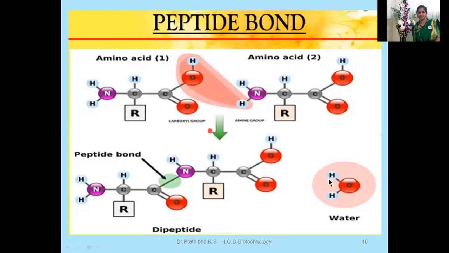Due to the presence of 3 amino acids, 2 peptide bonds are formed. So when we use the word dipeptide, di tells us about the number of amino acids, not the number of peptide bonds. Peptide bonds are formed with the elimination of water molecules between adjacent amino acids. Kindly make a note of this.